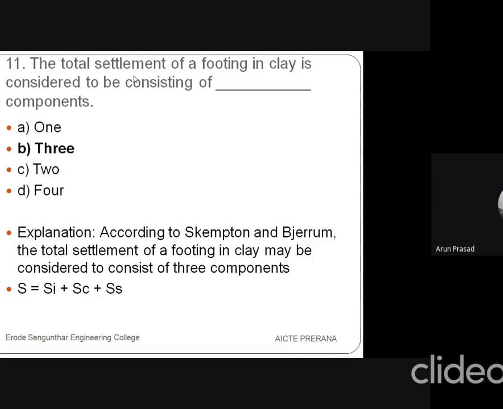So the total settlements are elastic settlement, or else called immediate settlement. SI is the abbreviation of elastic settlement or immediate settlement, SC is the consolidation settlement, and the third, SS, is the secondary settlement. When you add all those things, you will get the total settlement. Okay.